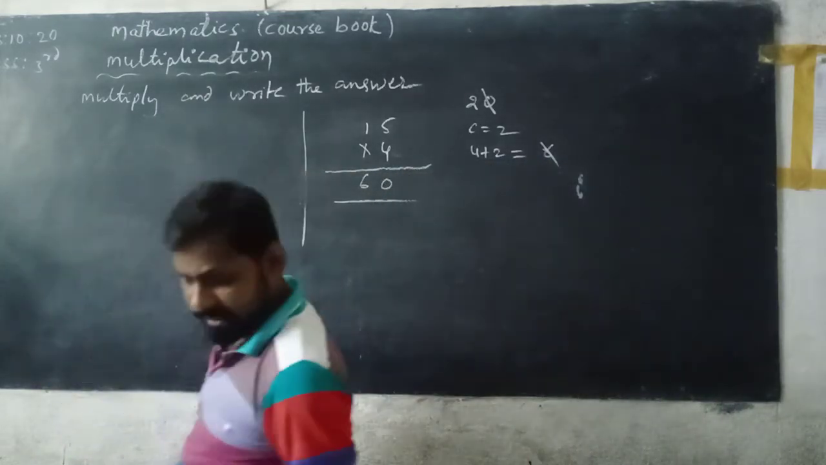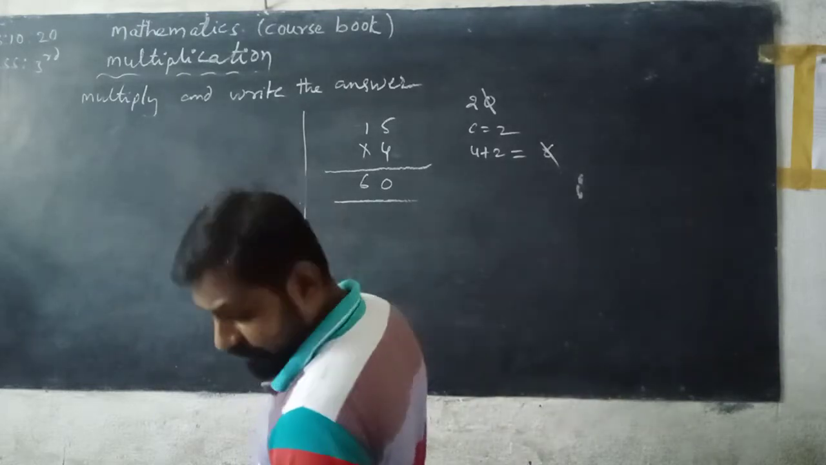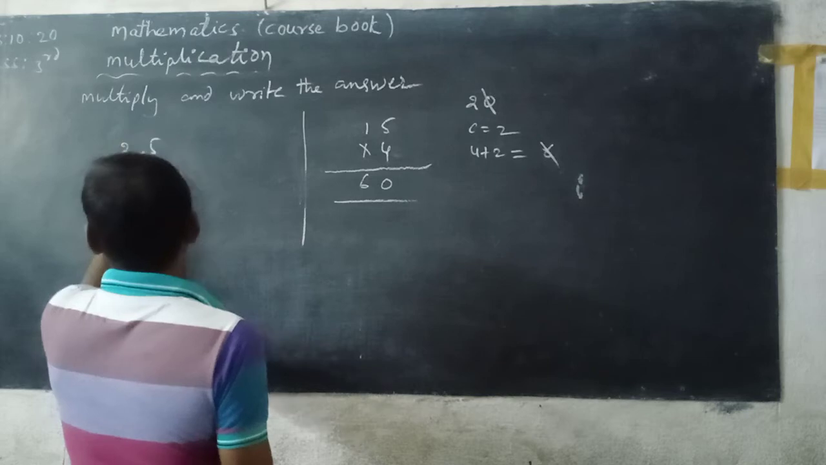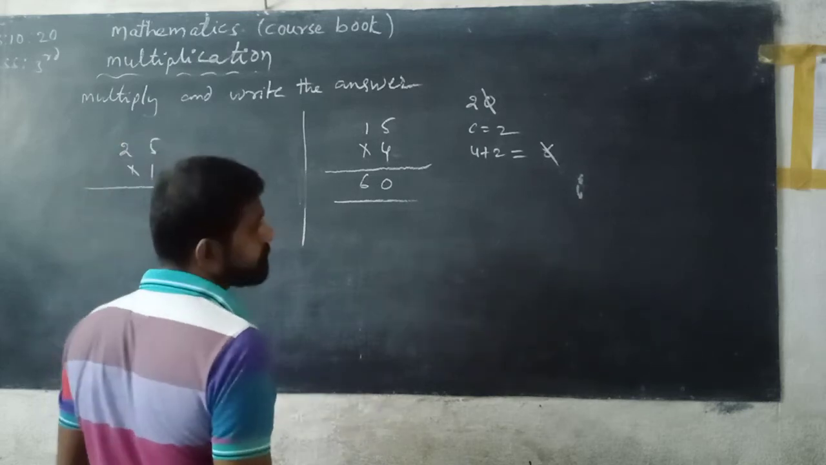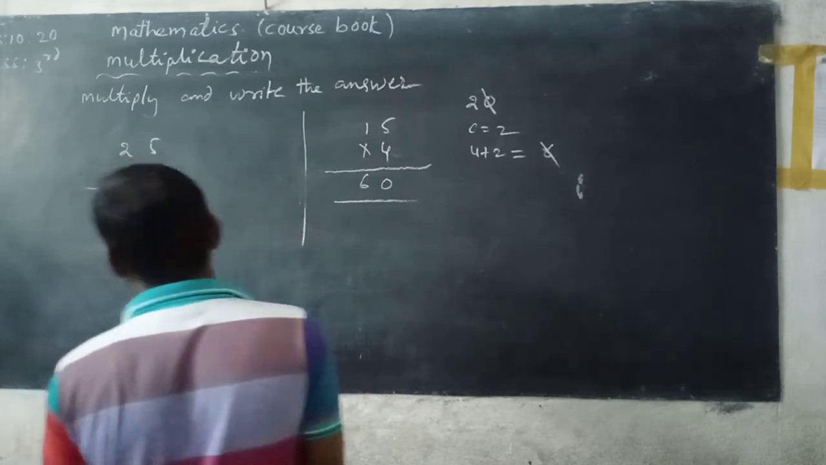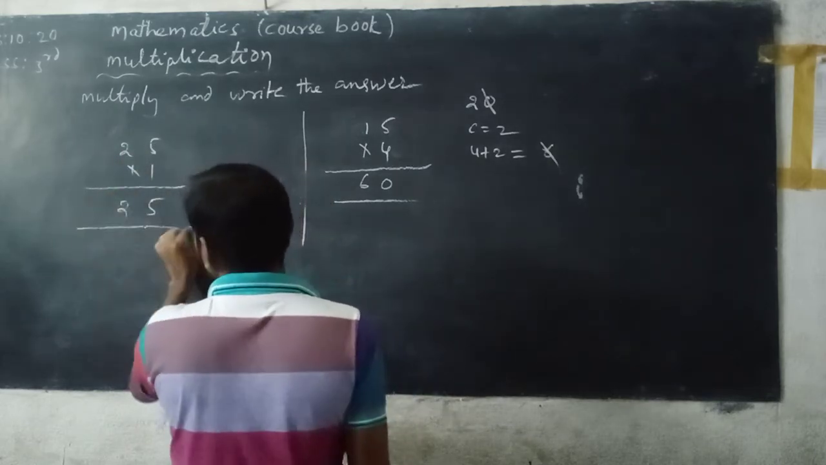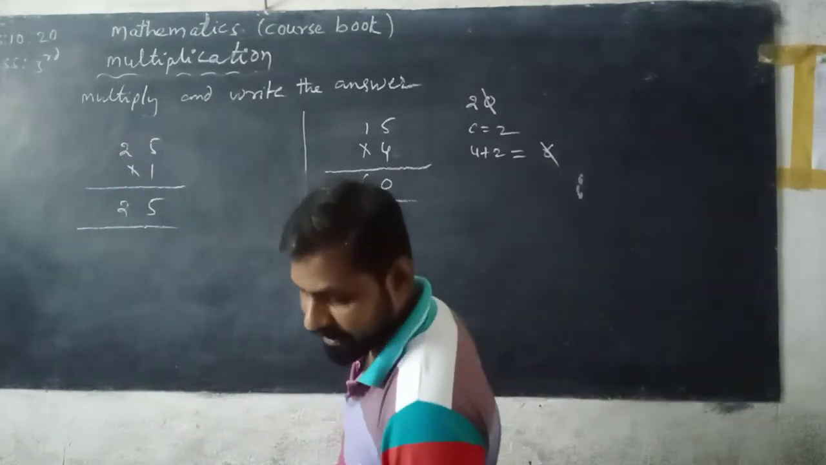Next, 25 into 1. So first we multiply 5 with 1. 1 5 is 5. Next, 1 2 is 2. The product is equal to 25.